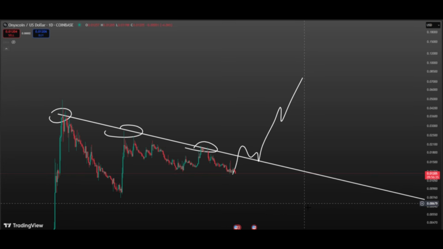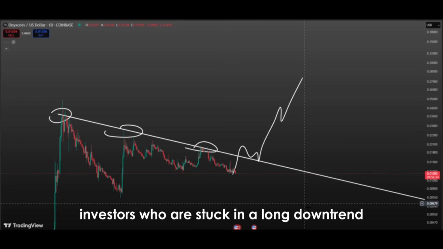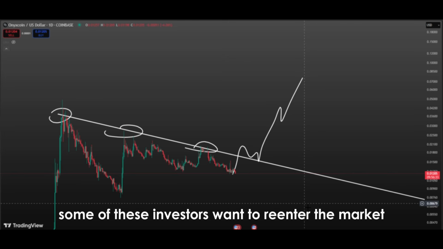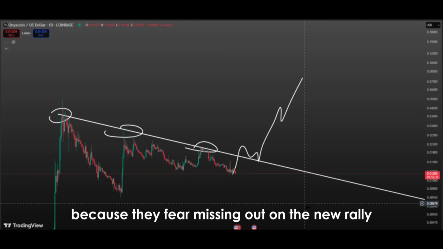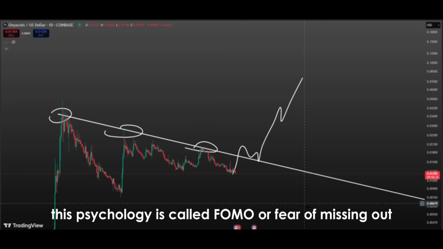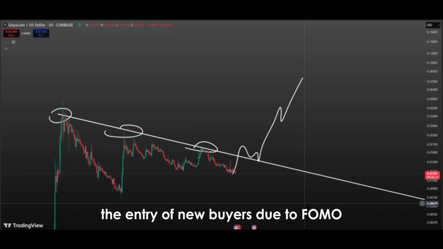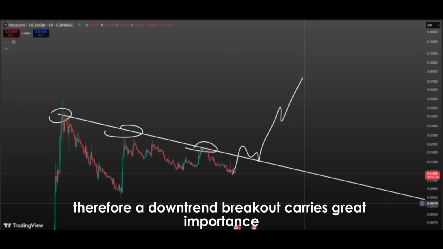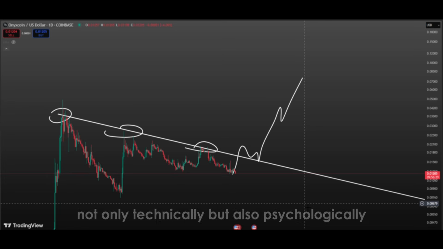Another important point is that in these major downtrend breakouts, many investors who experienced losses in the past start buying again. Investors who are stuck in a long downtrend may have accepted their losses and left the market. When the price breaks the downtrend, some of these investors want to re-enter the market because they fear missing out on the new rally. This psychology is called FOMO, or fear of missing out. The entry of new buyers due to FOMO further accelerates the rally. Therefore, a downtrend breakout carries great importance not only technically, but also psychologically.